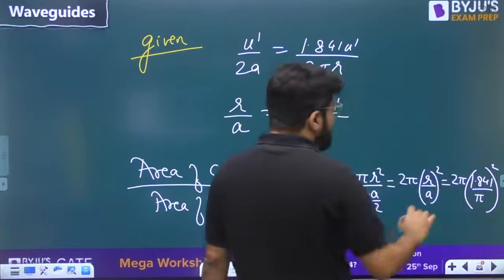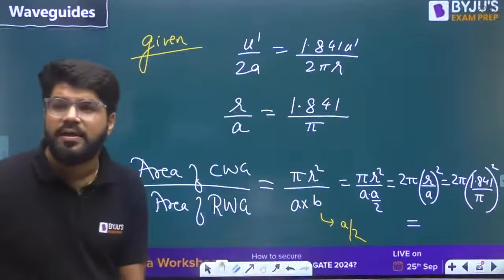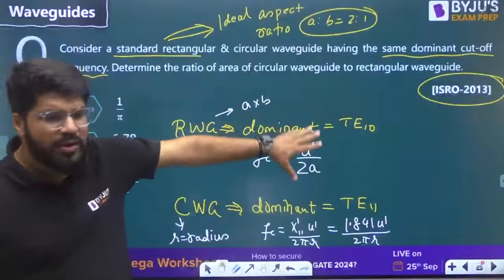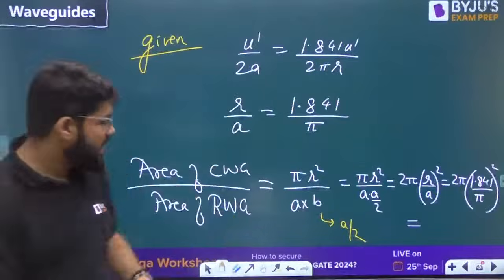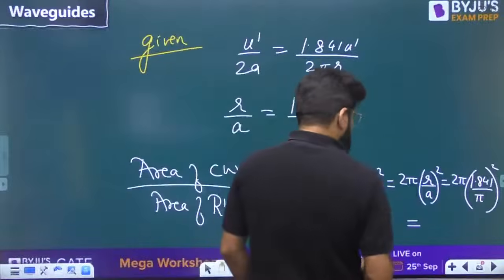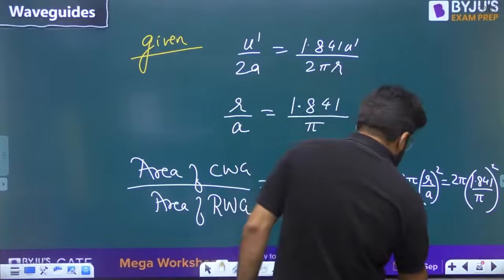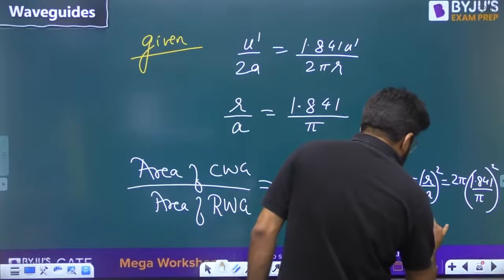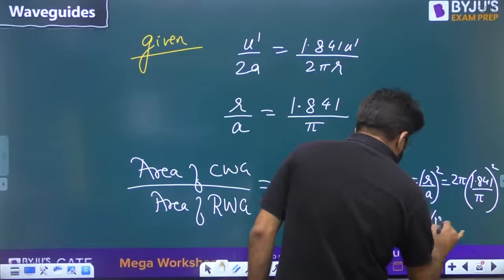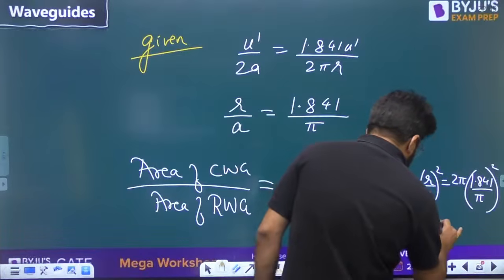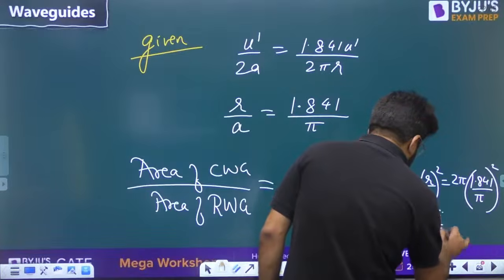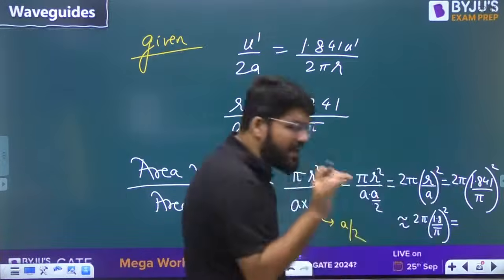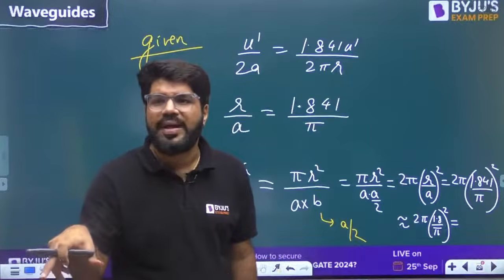So see, one of the pi will be cancelled. Now 1.8 square approximately, it is an ISRO question, so we will solve without calculator. This is approximately 2 into 1.8 square upon pi, approximated, because 1.8 square I know, 18 square is 324.